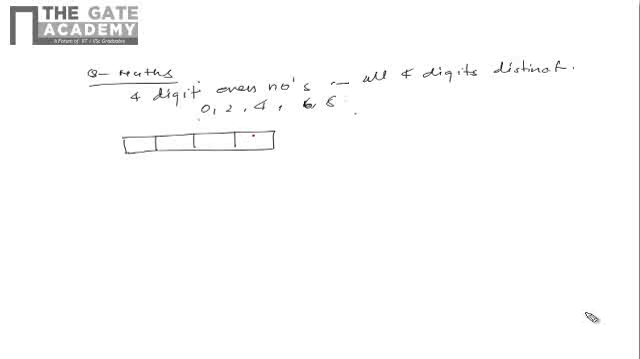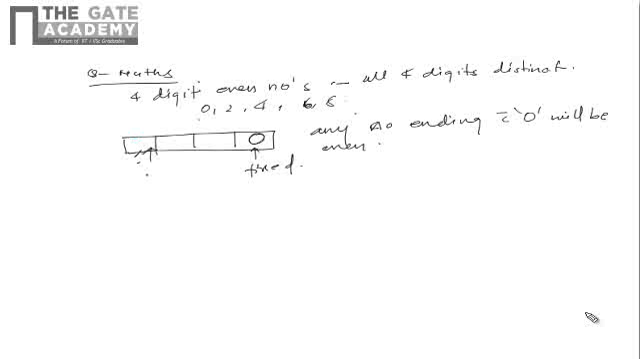So just fix 0 out here. We have fixed 0 here because any number ending with 0 will be even. Okay, now check this out. For the remaining places, 0 cannot occur again. So we have the remaining 9 digits, from 1 to 9. So this place can be filled in 9 ways, this in 8,